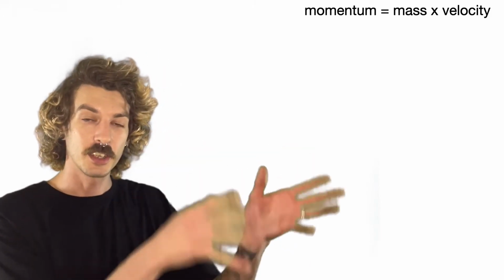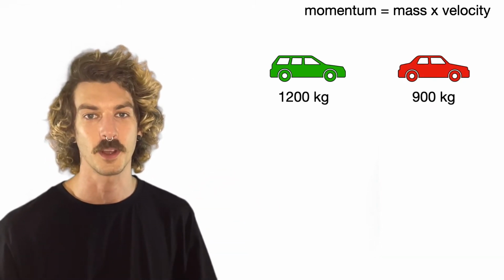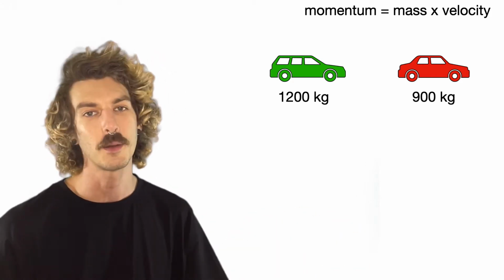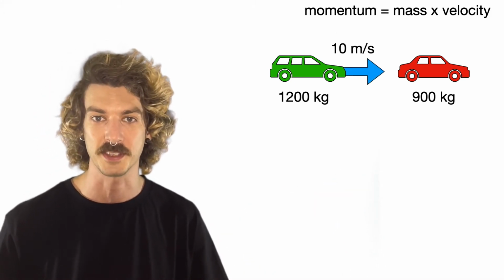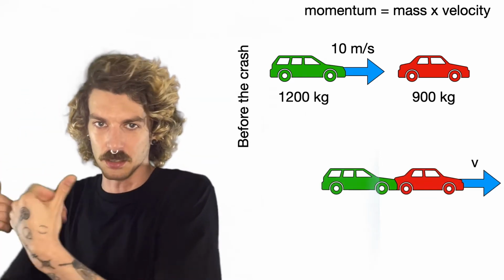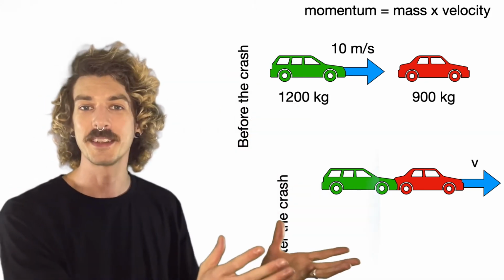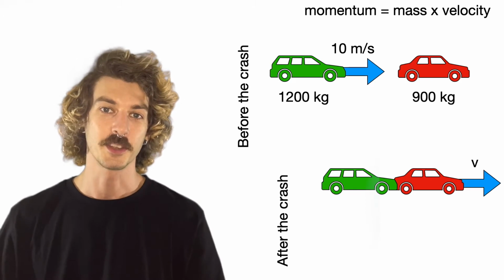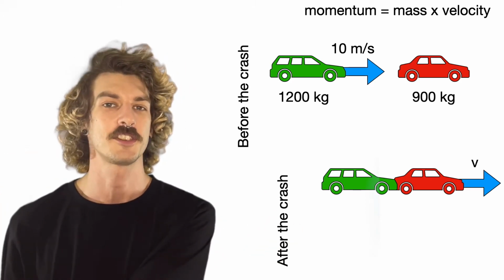So let's imagine two cars, car A and car B. Let's say car A has a mass of 1,200 kilograms, car B has a mass of 900 kilograms. Let's say that car B is sitting still, car A is moving towards it at 10 meters per second. They crash into each other and move away as like one big lump. They're sort of stuck together after that. That means the total momentum before is the total momentum after of both cars. So we can use that to work out how quickly both cars are moving after they crash into each other.